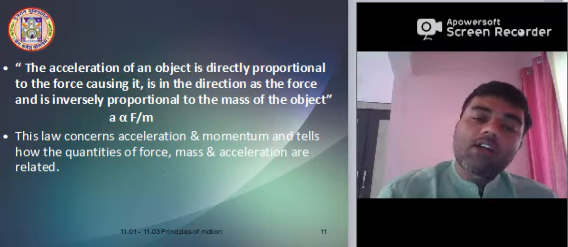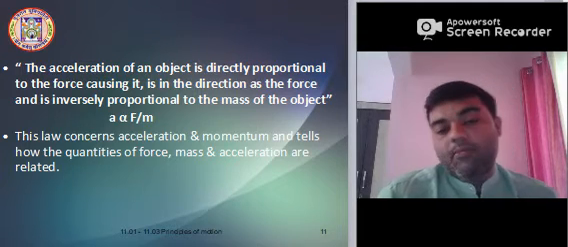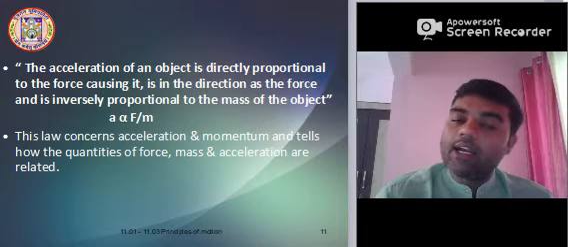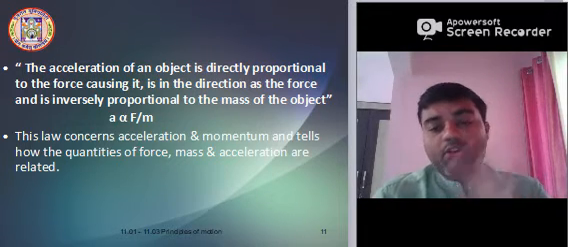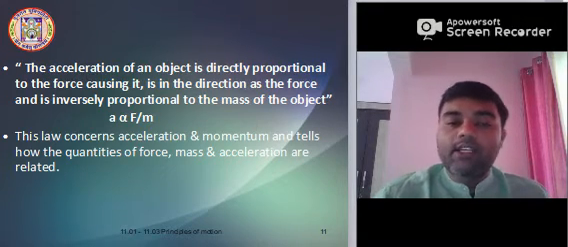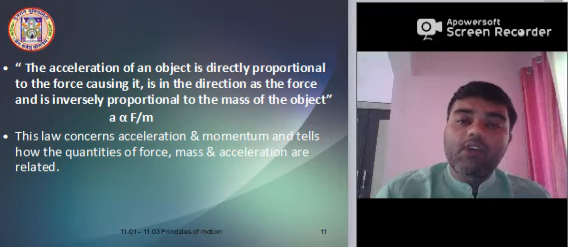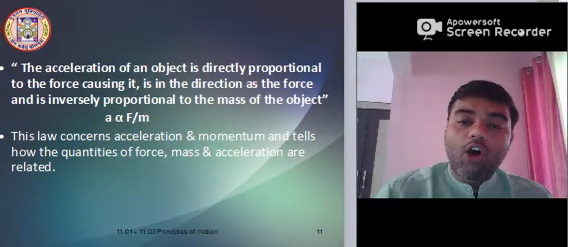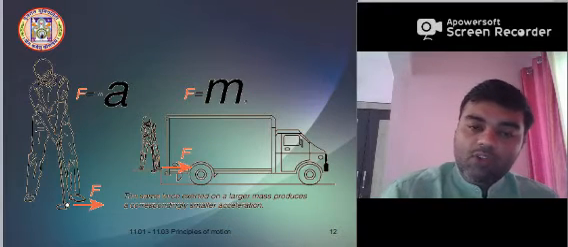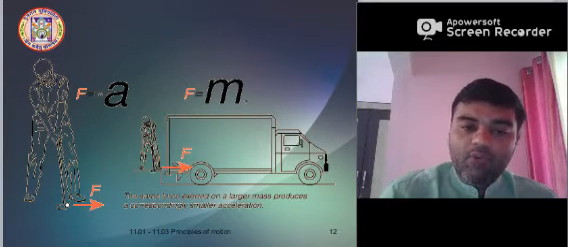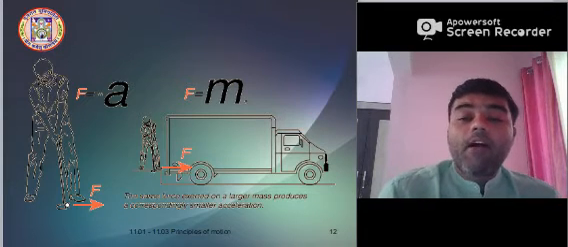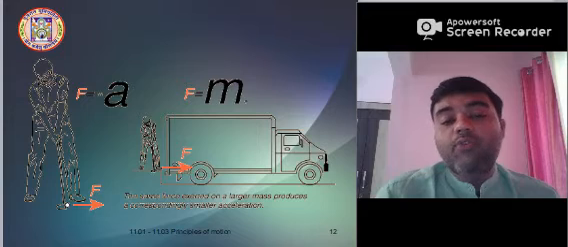This law concerns acceleration and momentum and tells how the quantities of force, mass and acceleration are related. Now you are somewhat confused, but don't worry. In the second slide you can easily understand what the law of acceleration is. It is a very easy law. See, in this slide you can easily understand F is equal to m a. Whatever force is applied to the object, mass is inversely proportional to the acceleration.